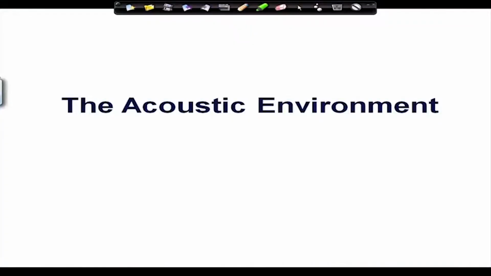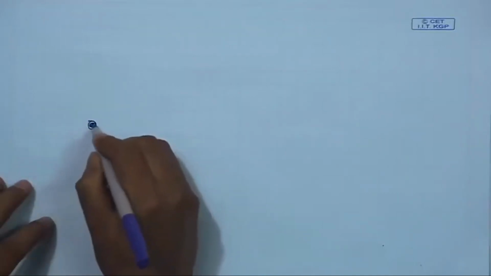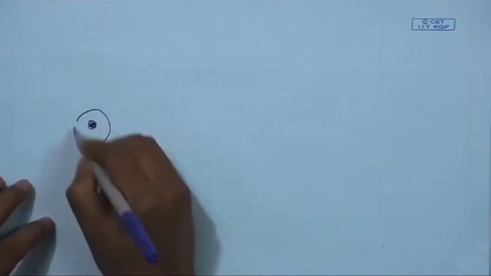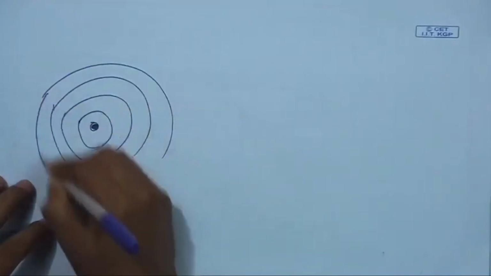Okay. So, up to this point we have covered sound transmission, sound reflection, and then sound wave propagation, that basic theory part. Now, we go for the more application-oriented part. So, now we go for the acoustics environment. What happens if I switch on a sound source here? If I switch on the sound source, a sound wave will be generated and it is transmitted spherical in nature. Spherical wave transmission will happen.